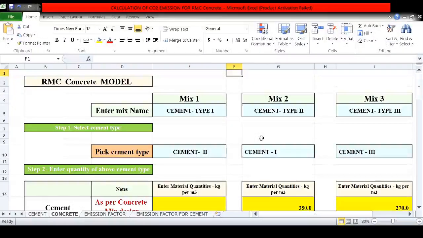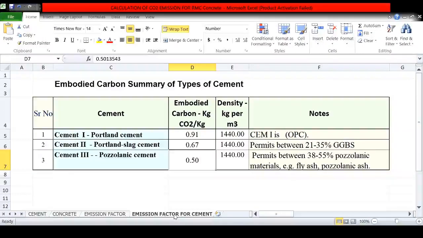Let us calculate emission of RMC concrete. I have selected three mixes. In mix 1, I have considered cement type 1, mix 2 cement type 2 and mix 3 cement type 3. Let us know the meaning of all these types. Cement 1 is a Portland cement, cement 2 is a Portland slag cement, cement 3 is a pozzolanic cement.